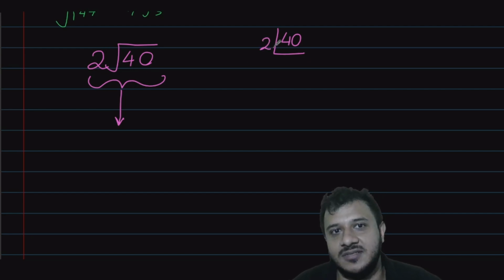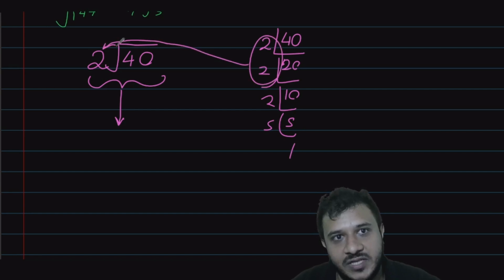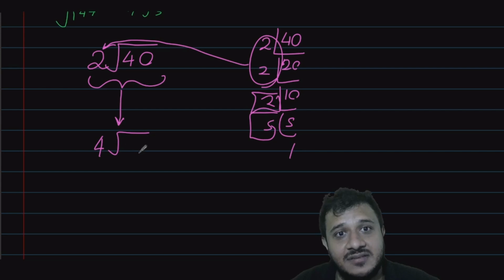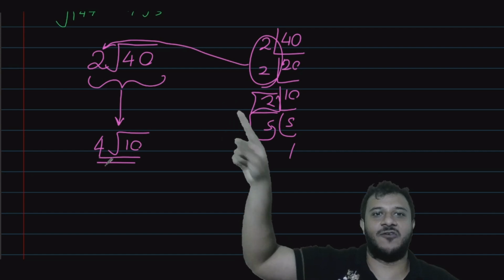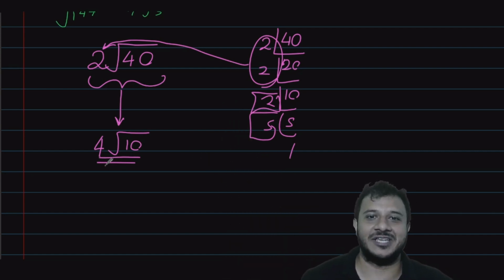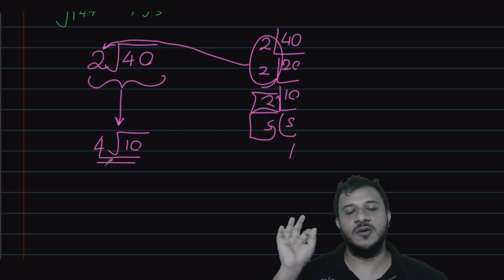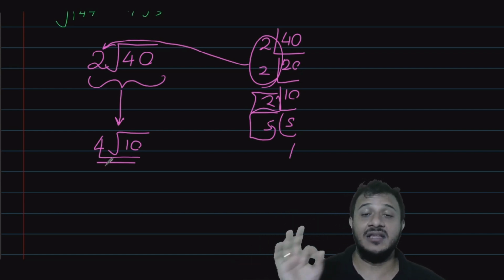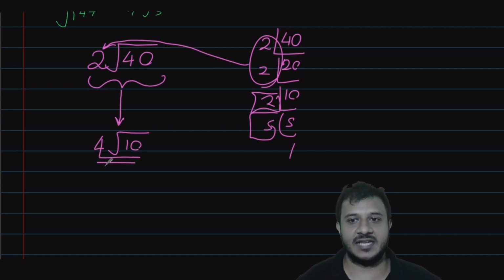In those cases, Pute, just make sure that you simplify this thing really quickly. You can take another group of 2. That 2 will come and multiply with this 2, and a 2 and a 5 will be left over. So the correct surd should be 4 root 10. Does that make sense, Pute? There are many questions where they give you that format and ask you to do the simplification. But before you start any operation of surds, please ensure that you check whether everything is correctly simplified or not. Is that clear, Pute? All good?